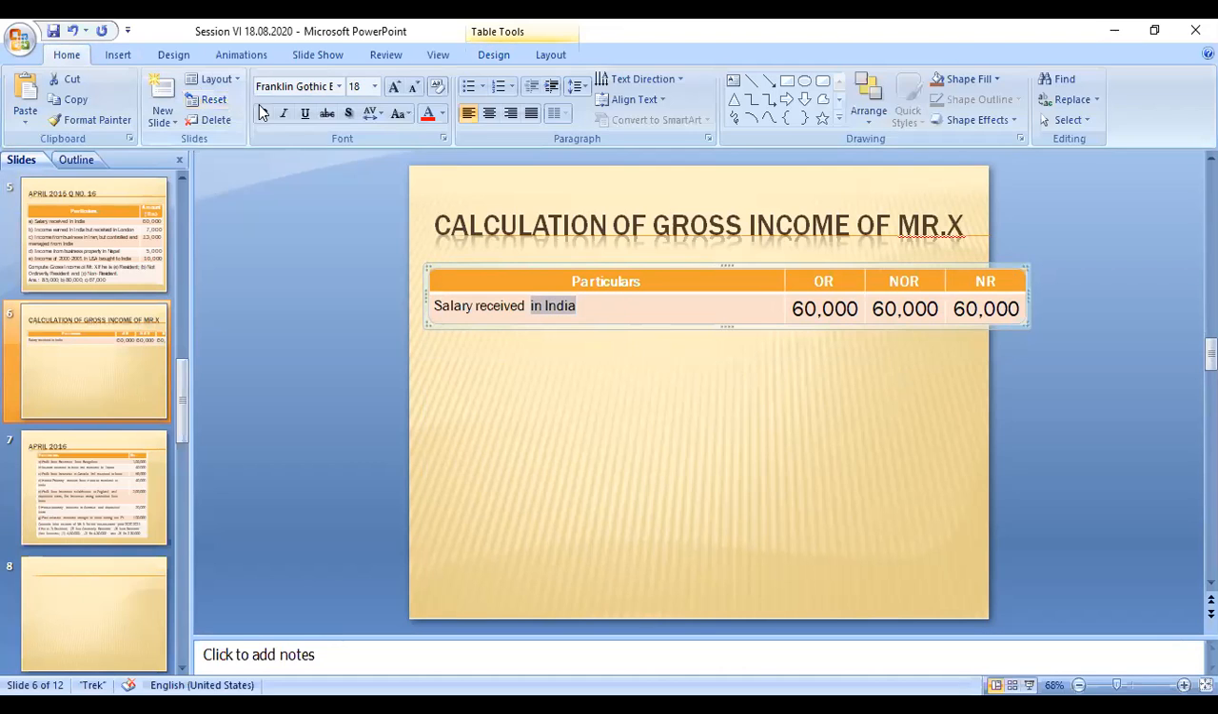This is an Indian income, income received in India. So within the boundary of India, any amount received by any person will be taxable irrespective of the residence status. Either he may be an Indian or a foreigner, he has to pay the tax. So this 60,000 is taxable to three kinds of people. The first case is over.